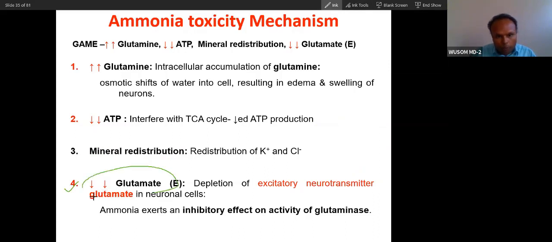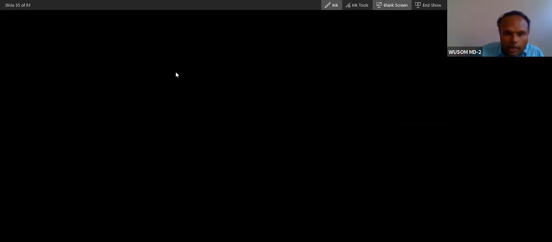There will be low production of glutamate. Glutamate is an excitatory neurotransmitter, so the excitatory neurotransmitter level in the brain becomes low. Why does it become low? I'll tell you. So in the neuronal cell, remember, this is the neuronal cell. So there is the axon, and then there will be dendrites.